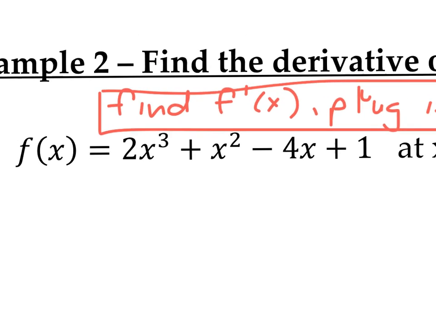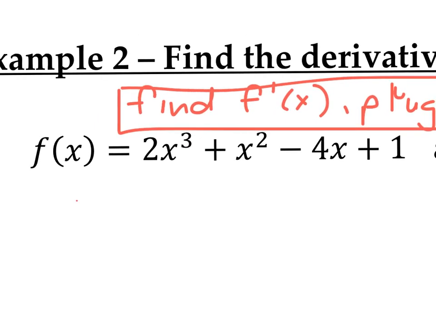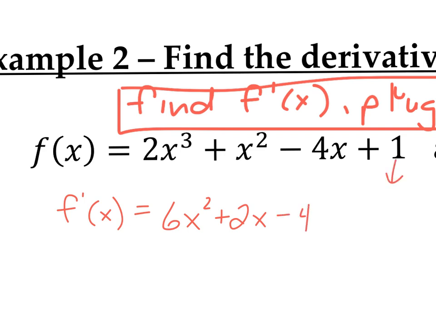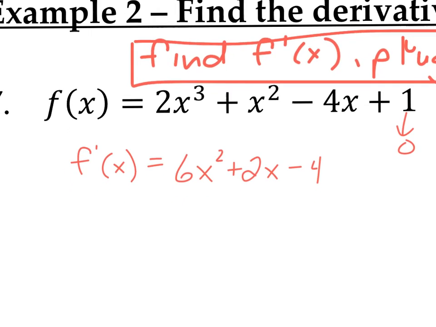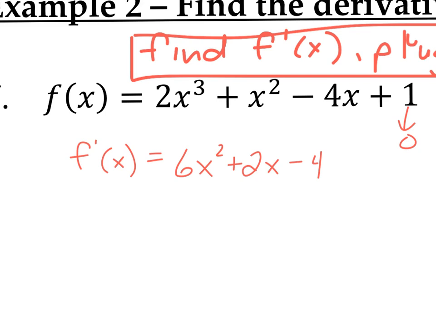So, sorry about that. F prime of x, the 3 is going to come in front, times 2 is 6x squared. The 2 is going to come in front and drop it. This next one is just going to be negative 4, and then this is going to be turned into 0, okay? So that's my derivative, okay? And now the next thing I want to do is actually plug in a value, and we want to plug in negative 1 into that derivative.